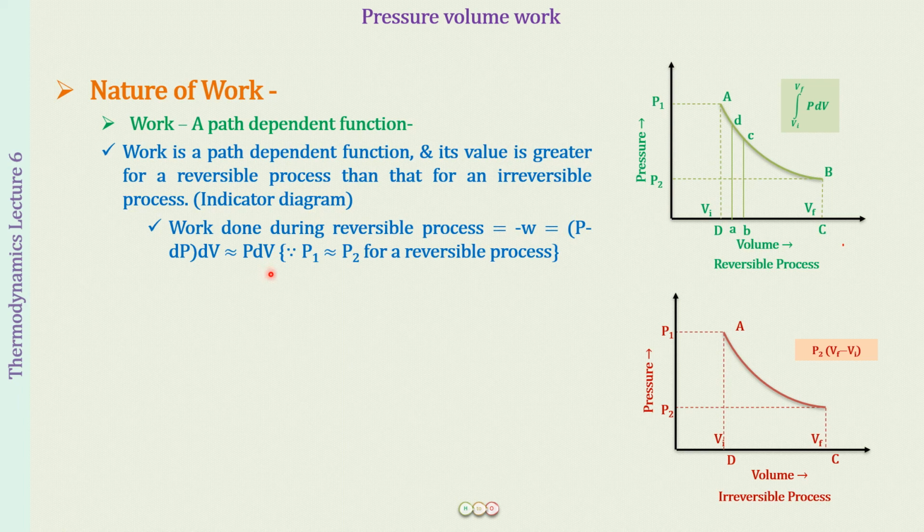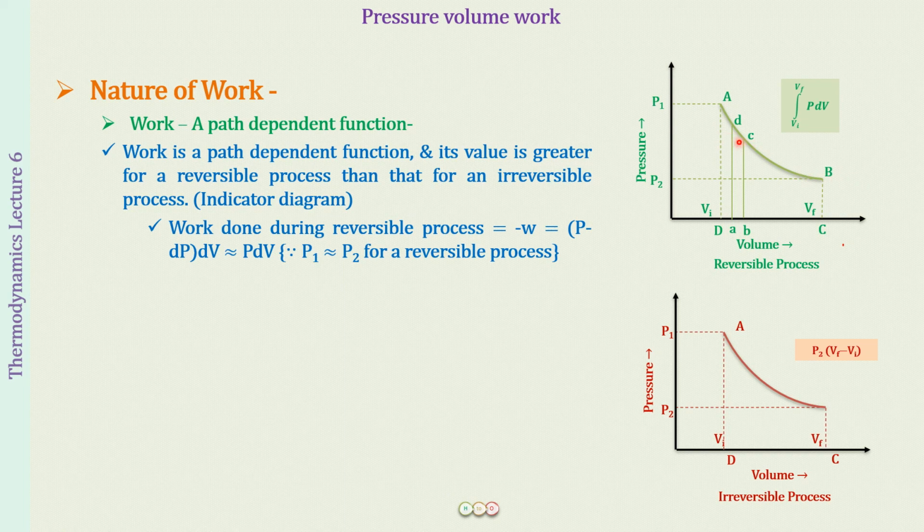P dV. Fine. Now what you know is that in a reversible process, the process is happening very slowly and it is taking place in an infinite number of steps. So what this means is that going from A to B, we can break the whole process into a number of steps, like I have done for example, a break from D to C. So this is one step in the big process.